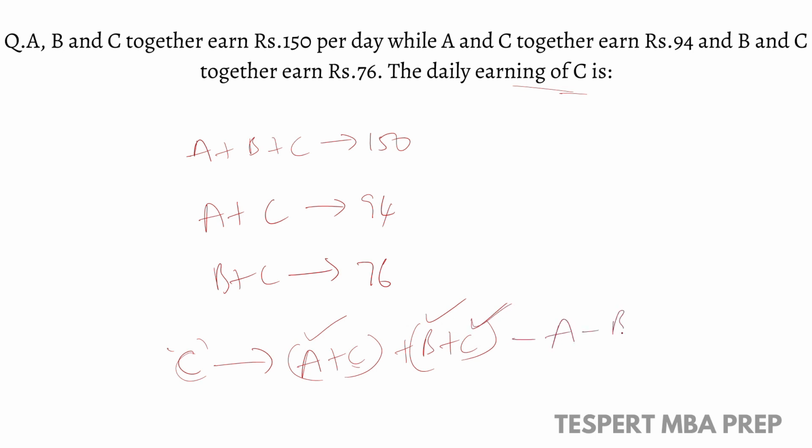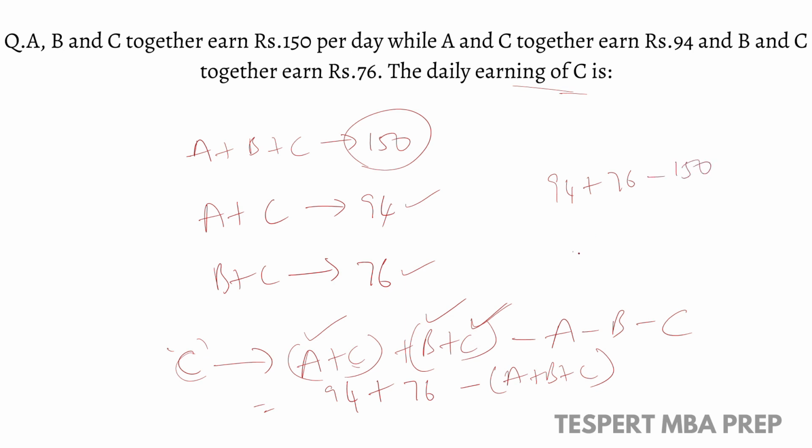So eliminate A, eliminate B and eliminate one C. So A plus C we know the value is 94, plus B plus C we know the value is 76, and the value of A plus B plus C is 150, right? So 94 plus 76 minus 150 will be equal to 20. So the share of C is rupees 20, right?